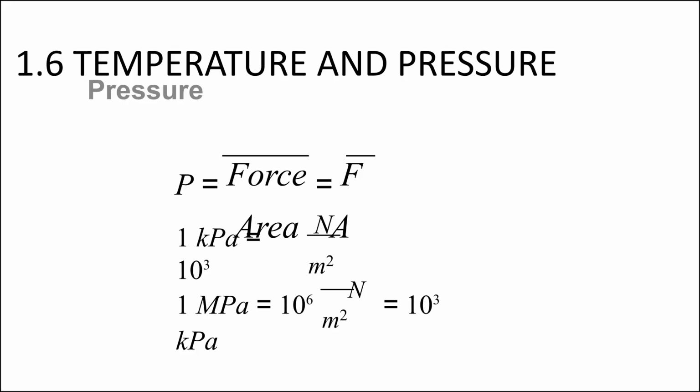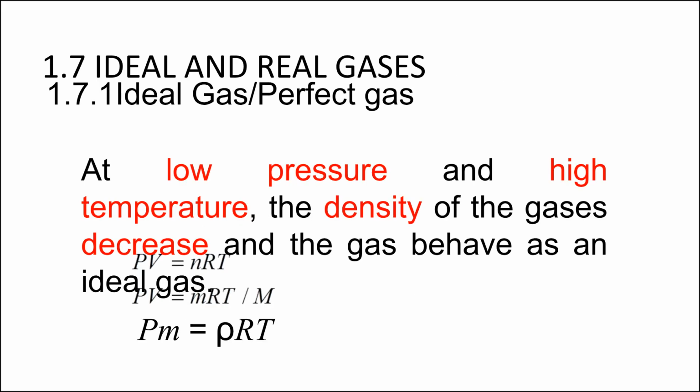Pressure is defined as force per unit area. Units of pressure include 1 kPa = 10^3 N/m², and 1 MPa = 10^6 N/m², which equals 10^3 kPa. Ideal gases, or perfect gases, are characterized by the relationship PM = ρRT.